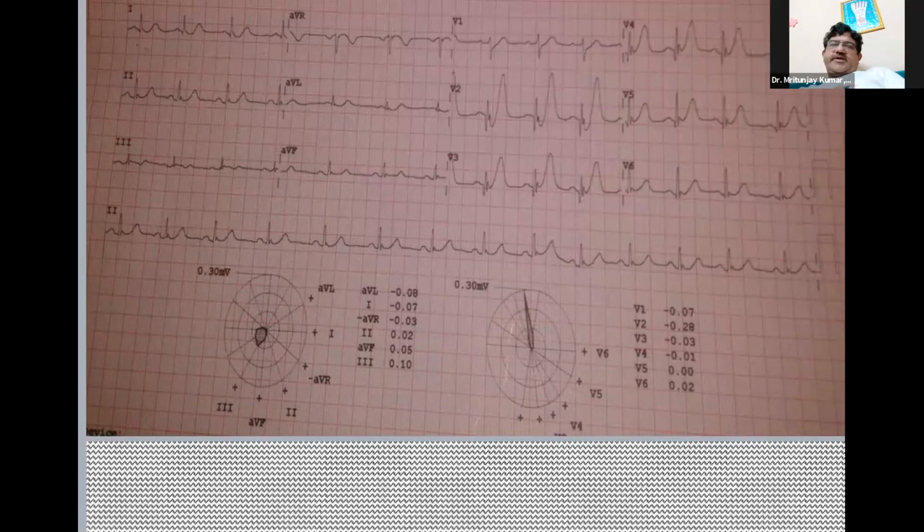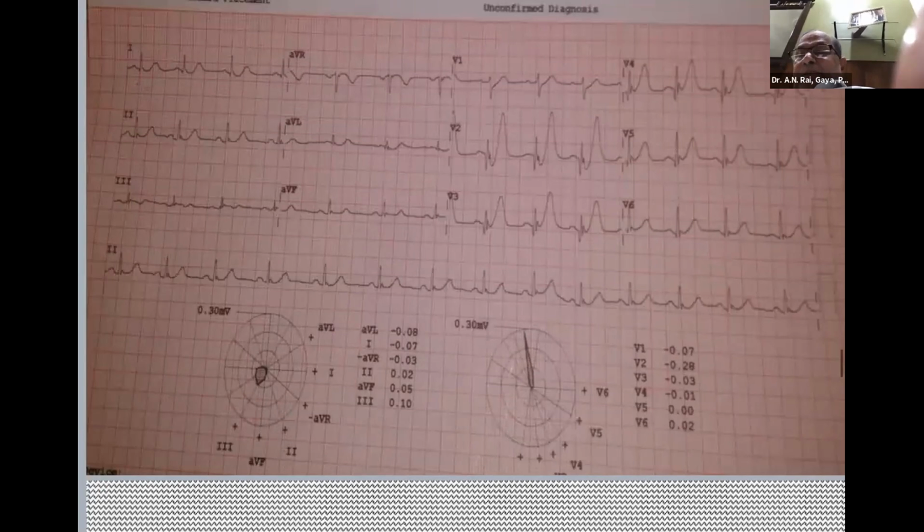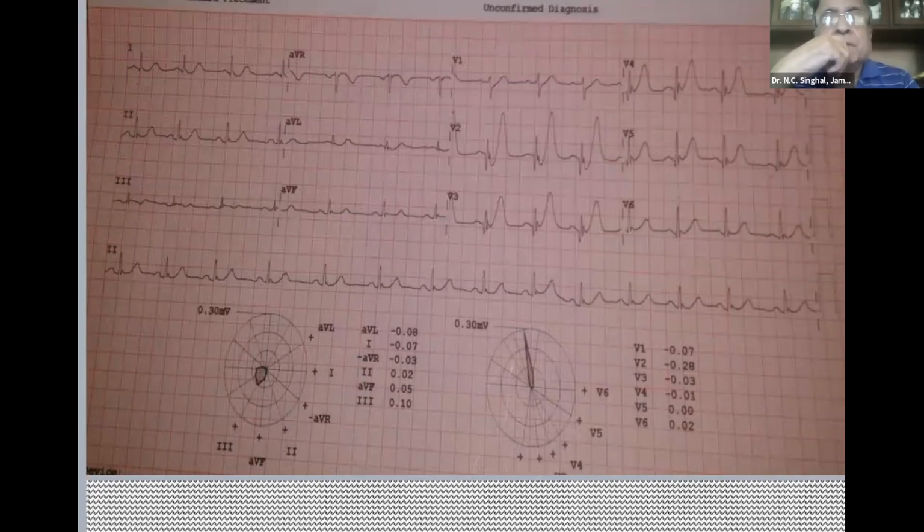The J point is raised here, and there is a tall T wave. This is the De Winter sign, a tall T wave. Early anterior infarction; we also call it hyperacute myocardial infarction with tall T waves. How to manage? Should we thrombolyze or leave it? Thrombolyze. Yes, or primary PCI.